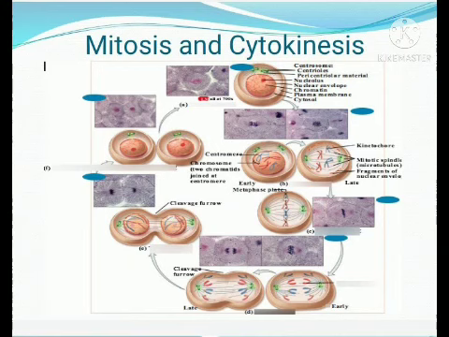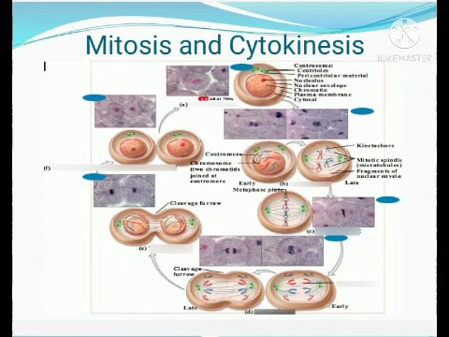Two cells with 46 chromosomes, and even afterwards when the cell moves on for growth and development, the 46 chromosomes are formed. Because the replication has happened, the number has not reduced.